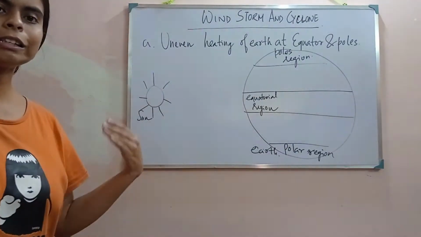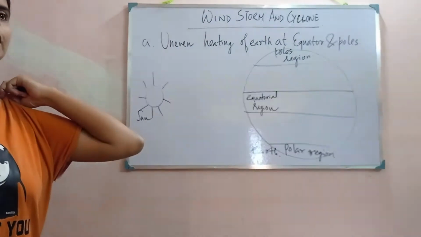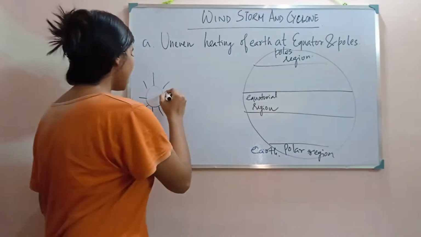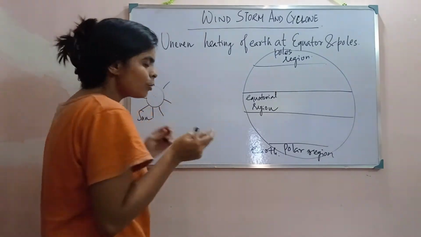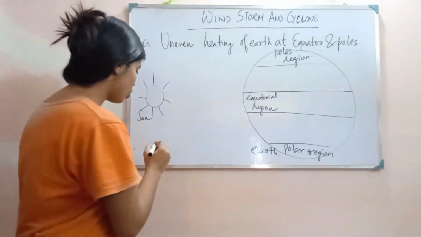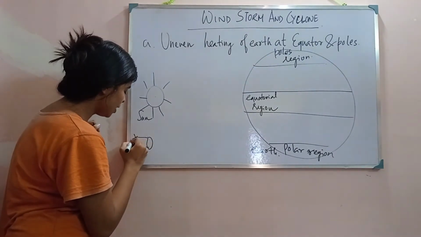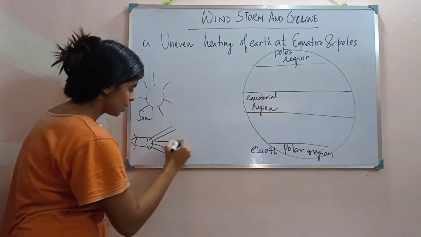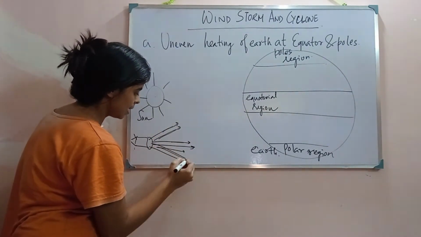Now we know that sunlight, the light we get, is coming out from the sun. And what will happen? The sun rays that are coming out will come like this. Like when we light a torch, we will see that the light forms like this, right? That light travels like this.